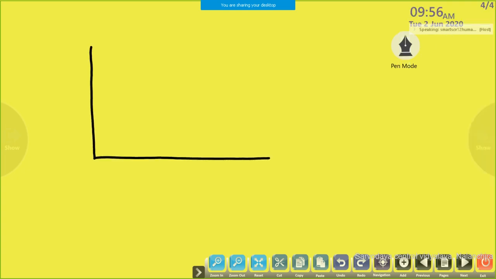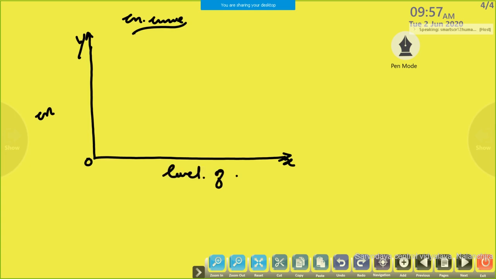So this is the horizontal axis, this is the vertical axis. We are going to draw the consumption curve. So consumption should be measured on the vertical axis. So here we can measure consumption. Here we can measure the level of income. Income shows GDP or national income. So here I am writing the level of income.